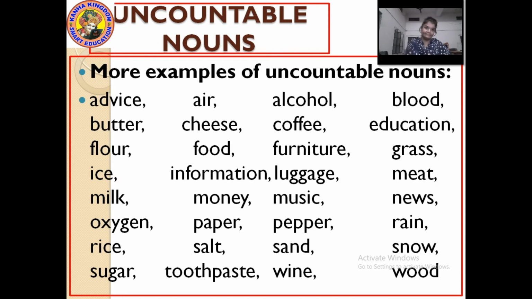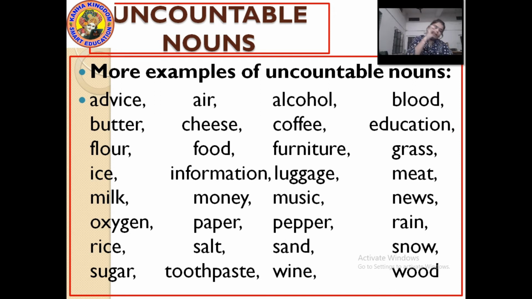Rice, you cannot sit and count the grains of rice, right? Salt, sand, cannot be counted. Snow, cannot be. Sugar: give me 2 sugar, or give me 2 teaspoons of sugar. Spoons can be counted, but sugar cannot be. Toothpaste, the one you brush your teeth with in the morning, cannot be counted. Wine, cannot be counted. Wood, of course, cannot be counted.